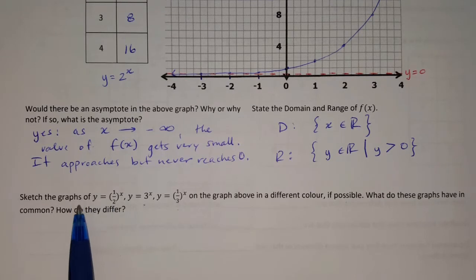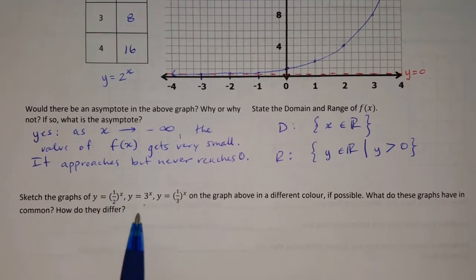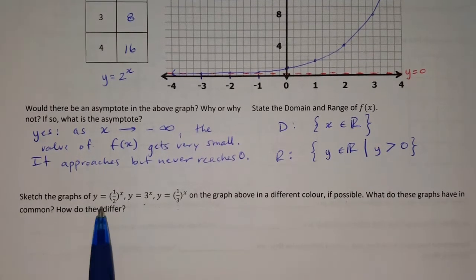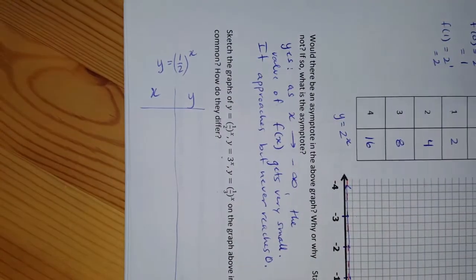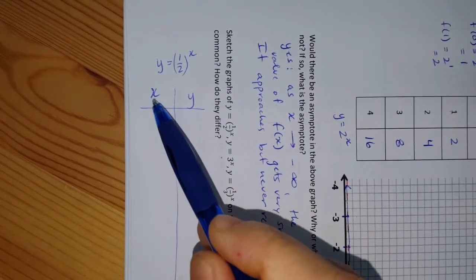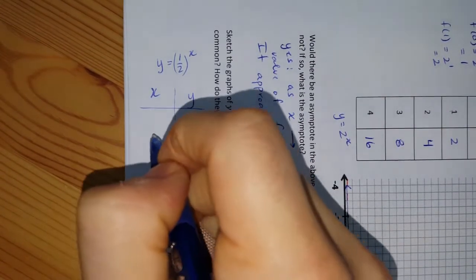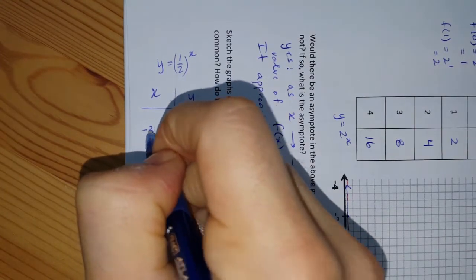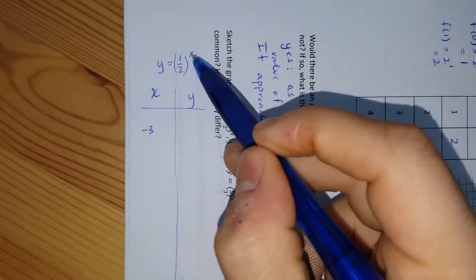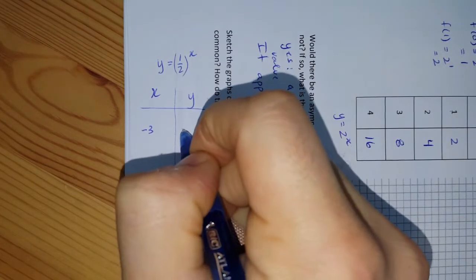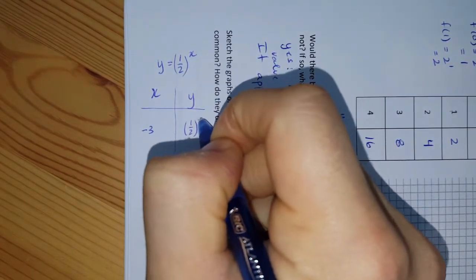I'd like to do a table of values for this first graph right here so we can see what's going on. But for the rest of these graphs, I'll simply use a graphing application to see what they look like. So I'm going to turn my page and create a table of values for this graph right here. Okay, so what I'll do is I'll start with x is equal to -3. So x is equal to -3 would mean when I insert -3 into this graph, I get (1/2)^-3.